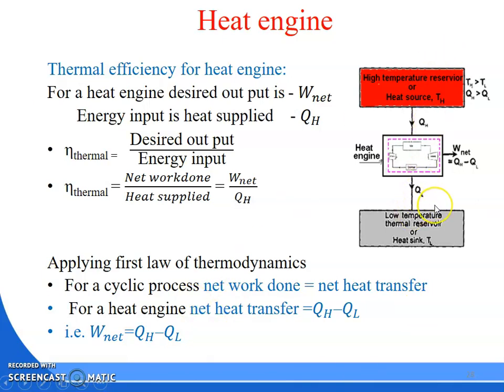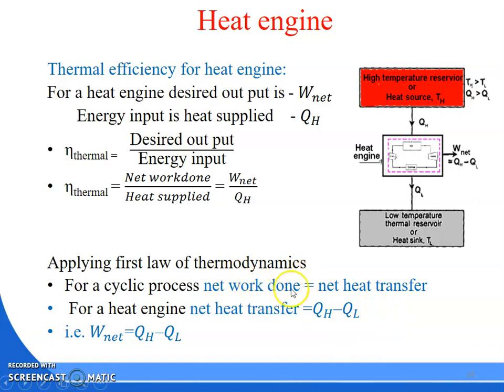QH plus minus of QL. Why? Because heat rejected from the system. Heat engine is the system. Heat input to the system is QH. Heat rejected from the system is QL. The heat rejection is always taken as negative. So that is QH minus QL.